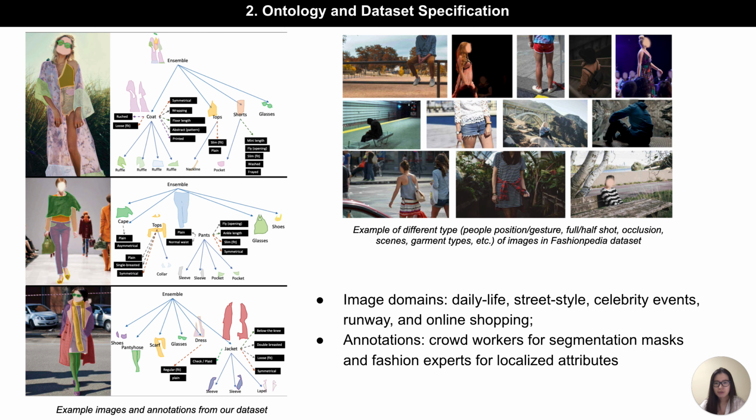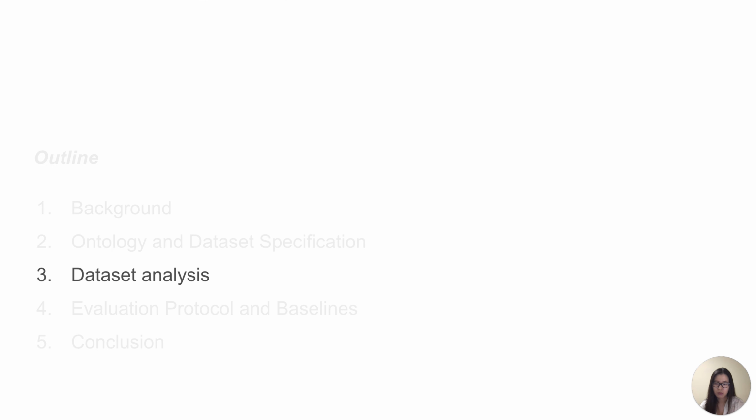In terms of image diversity, Fashionpedia contains clothing images in daily life, street style, celebrity events, runway, and online shopping domains. The images are annotated both by crowd workers for segmentation masks and fashion experts for localized attributes. We have more than 300,000 masks in our training images.